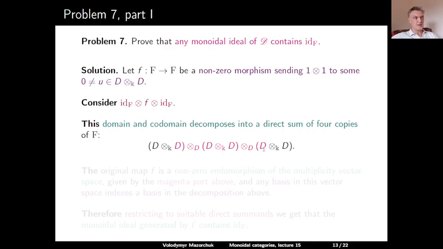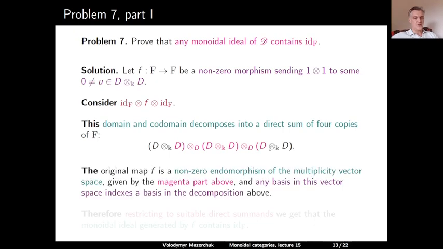Choosing any basis in this multiplicity space gives us a direct sum decomposition of F tensor F into the direct sum of 4 copies of F. So we can choose in the domain the decomposition such that 1 tensor 1 tensor 1 tensor 1 is one of the basis vectors. And in the codomain, we choose a basis such that 1 tensor u tensor 1 is one of the basis vectors.